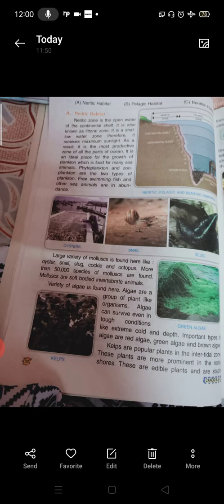Algae are a group of plant-like organisms. Algae can survive even in tough conditions like extreme cold and depth. Important types of algae are red algae, green algae and brown algae. Kelps are popular plants in the intertidal zone. These plants are more prominent on rocky shores. These are edible plants and are a staple food in some parts of the world. Extracts from these plants are also used in cosmetics and ice cream.